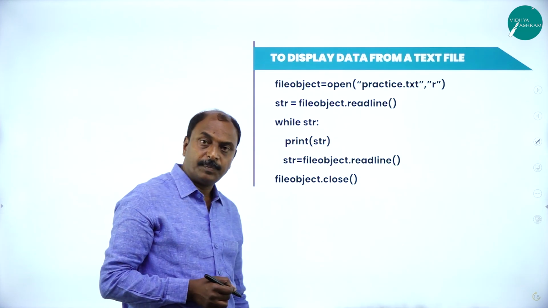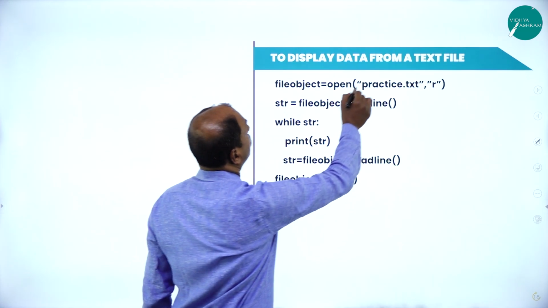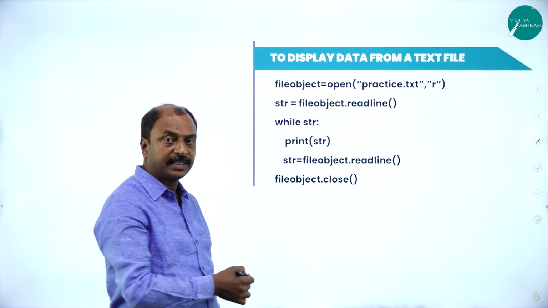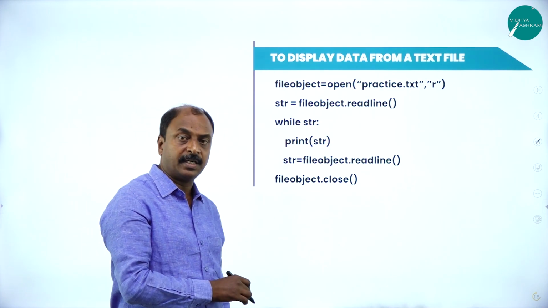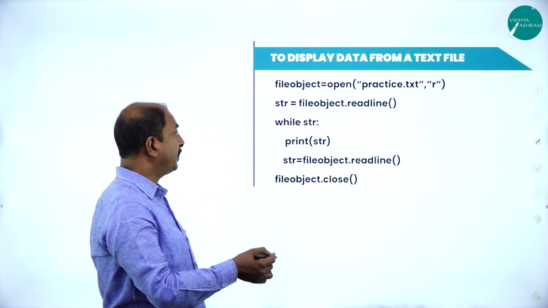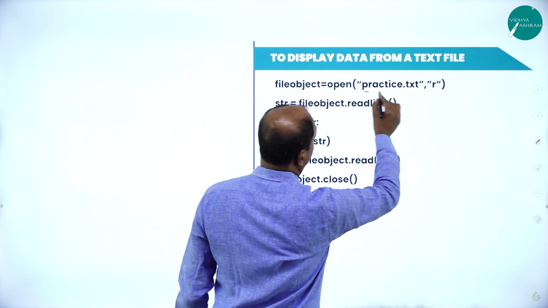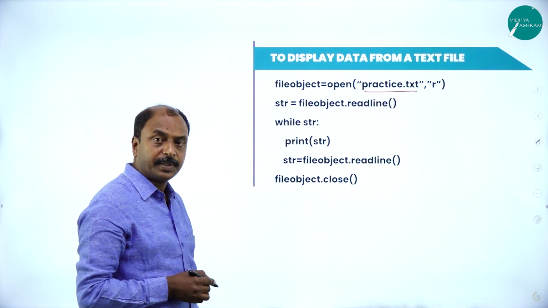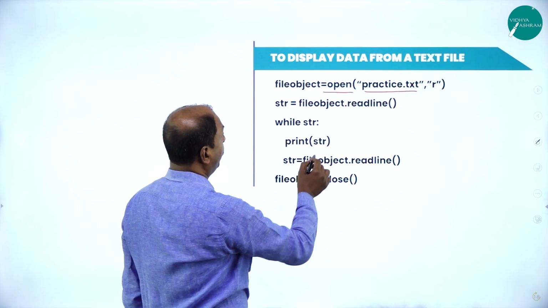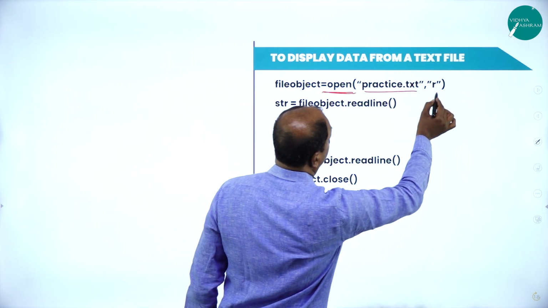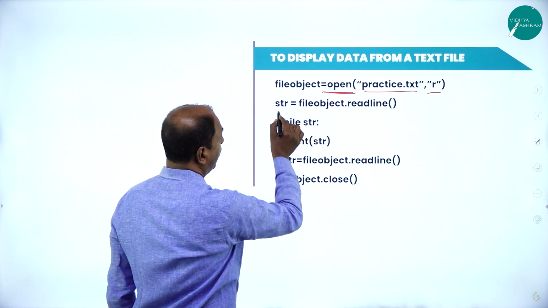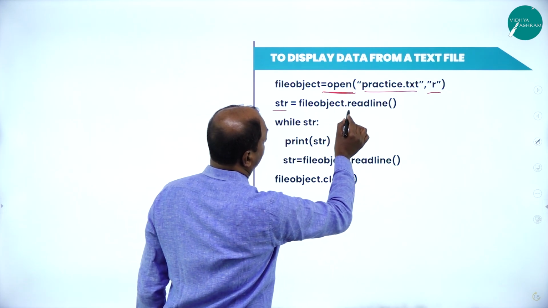Now let us see the next example, which is to display the data. In the previous example, we have only written the data. Next we have to read the data from a text file, practice.txt. As per the syntax, the same file has to be opened in read mode. Then str equals file object dot readline.